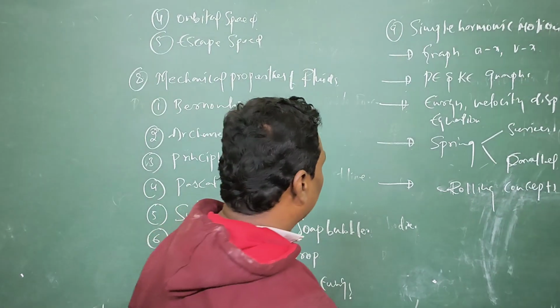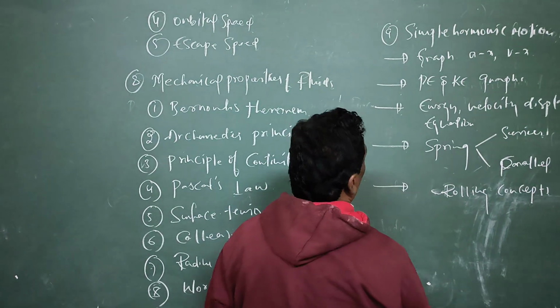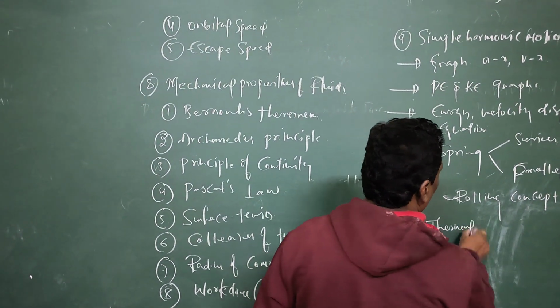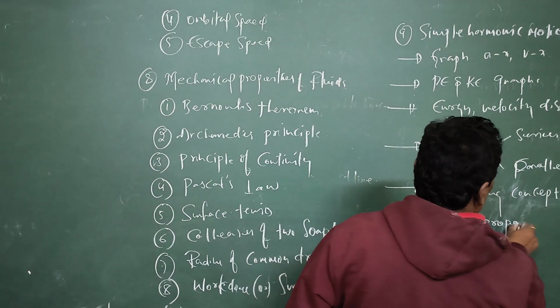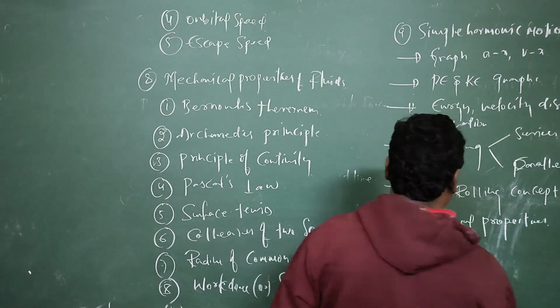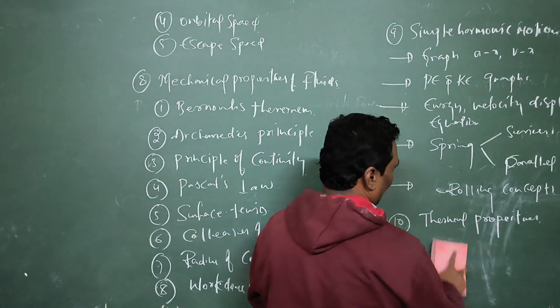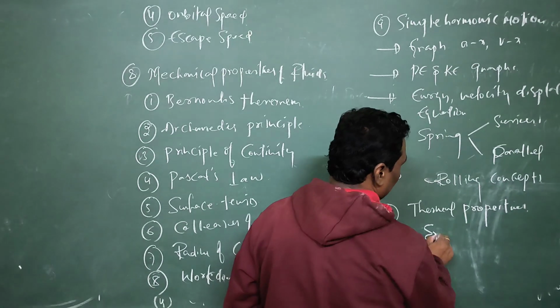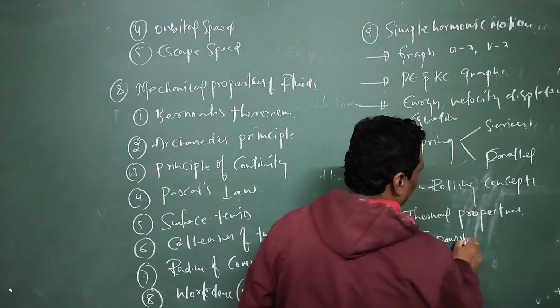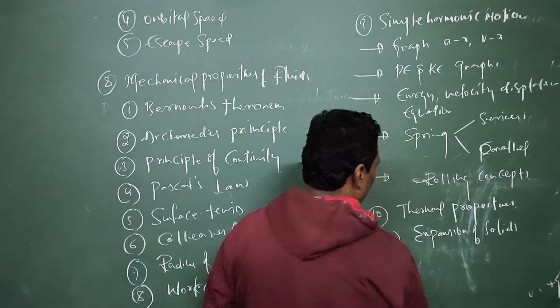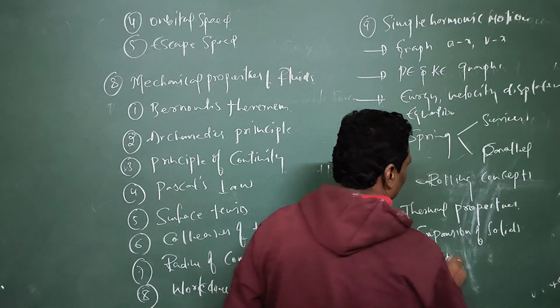And next one is thermal properties. In thermal properties, you can concentrate on expansion of solids. And thermal stress.